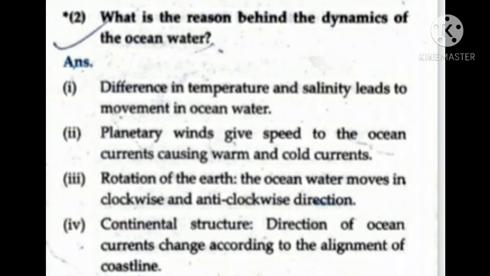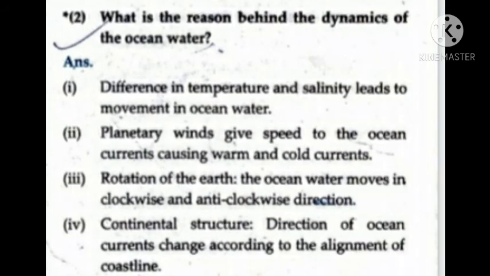Such water comes to the surface of the sea. Fourth point, cold water with high density goes down. Fifth, this movement of warm water to the surface of the sea and cold water to the bottom of the sea is responsible for the formation of deep ocean currents.